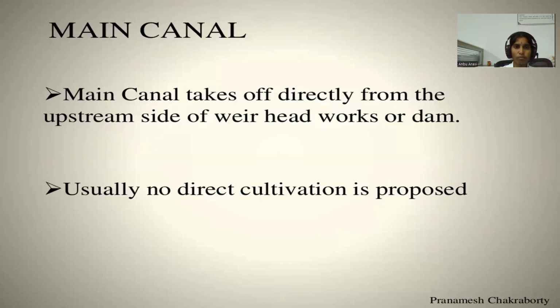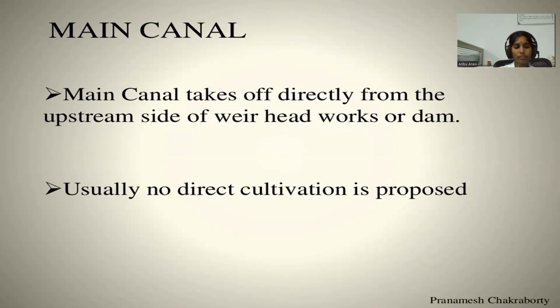Main canal. The large canal which is taken directly from the diversion network or from a storage reservoir to supply water to the network of other small canals is known as main canal. The irrigation water is not directly supplied to the field from the main canal.